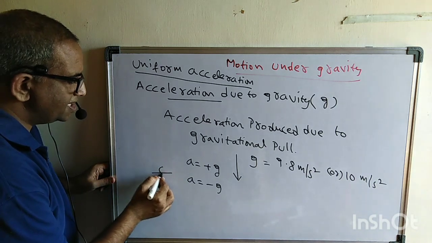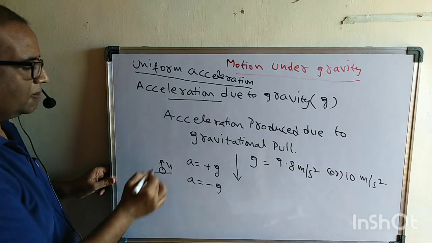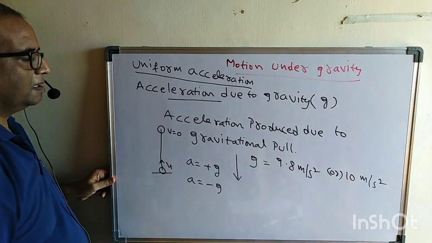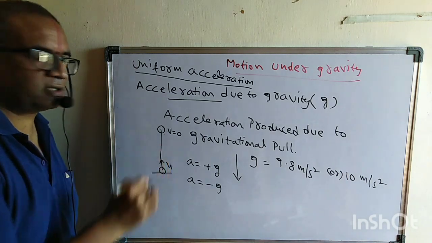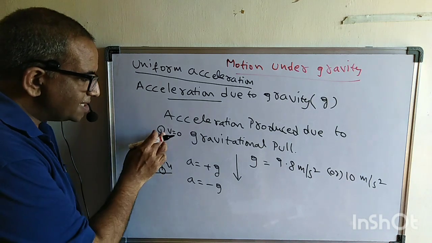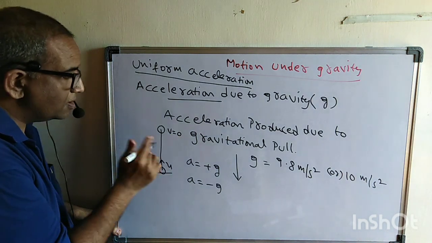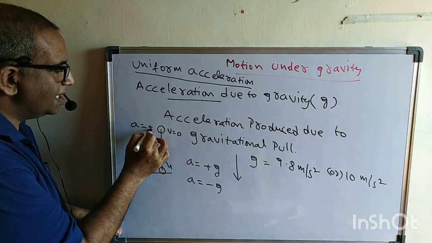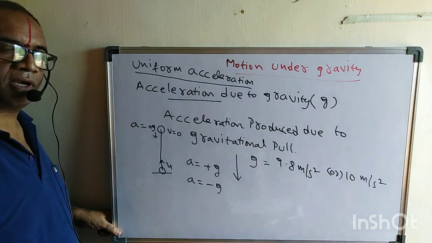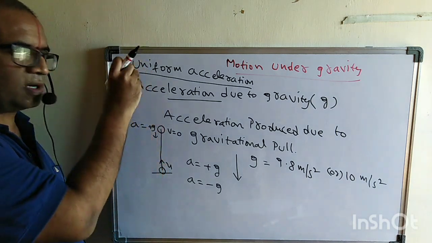One more thing, suppose there is one interesting question. Suppose I project a body with some initial velocity u, and by the time I reach my maximum height, my velocity is 0. Then what is my acceleration due to gravity at that time? See, acceleration is not 0 here. Velocity may be 0, but acceleration is g only, plus g acting downward. Are you following what I am saying here?